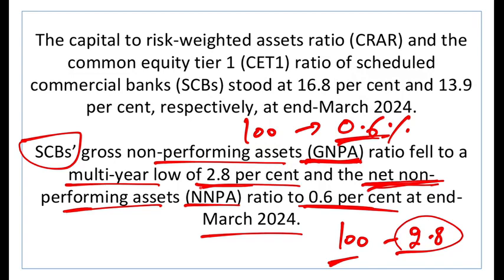Okay. So these are extremely important figures that you need to know. You have to know that when the financial year 2024 ended, what was our GNPA of all the scheduled commercial banks, what was the net NPA, and what was the capital adequacy. This is absolutely a must for you to remember.